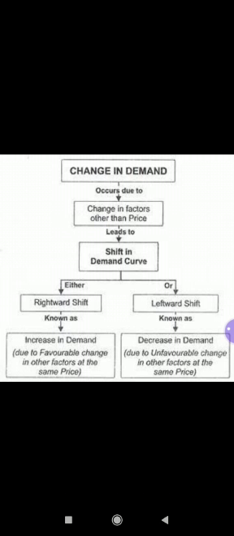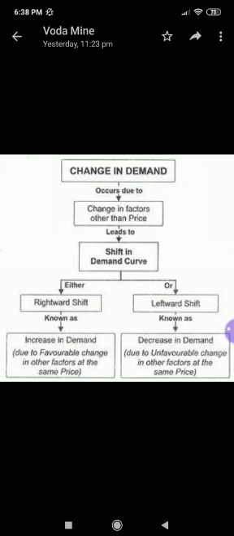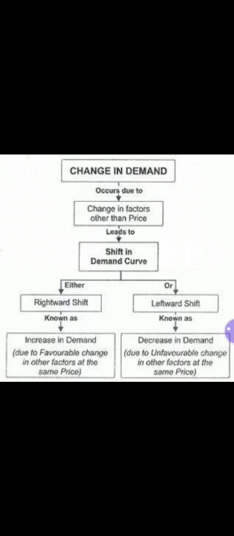Now the reason for increase in demand is due to favorable change in other factors at the same price. Mind you, price remains constant here. In decrease, the reason for decrease is due to unfavorable changes in the other factors at the same price. Is that clear now? Fine, move ahead.